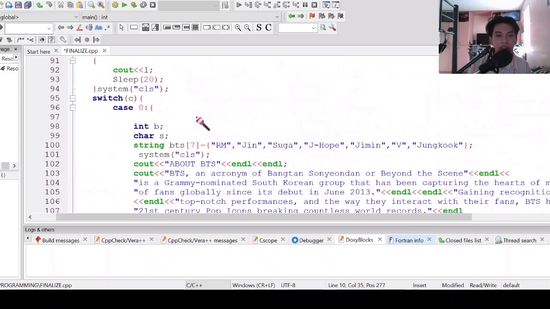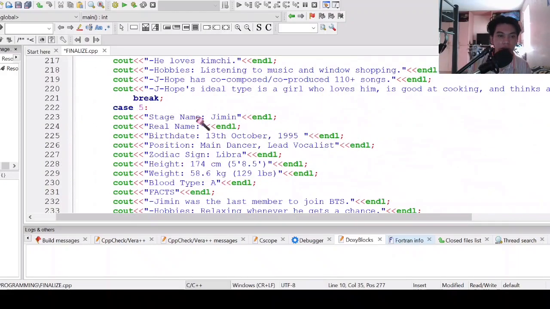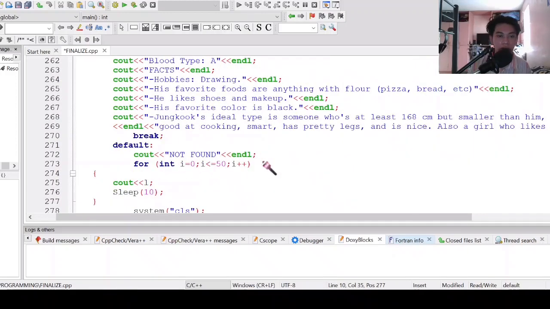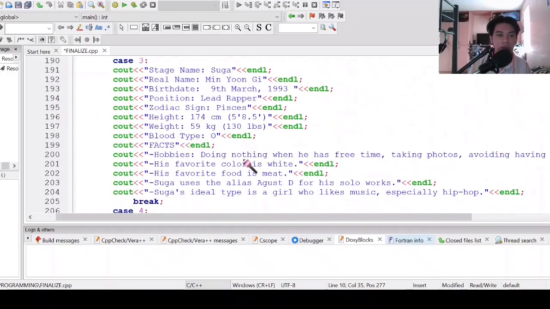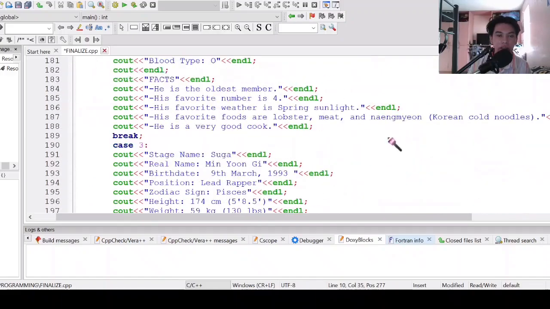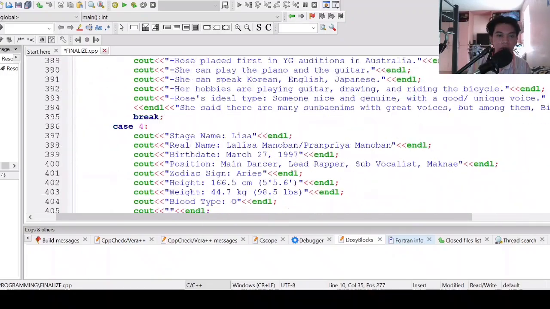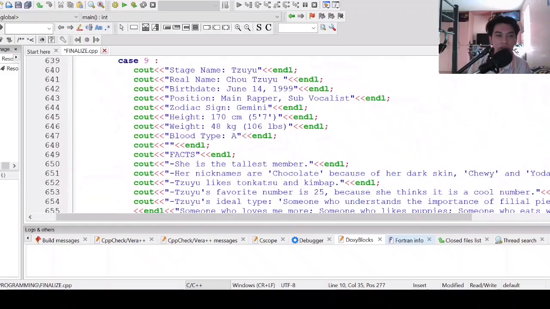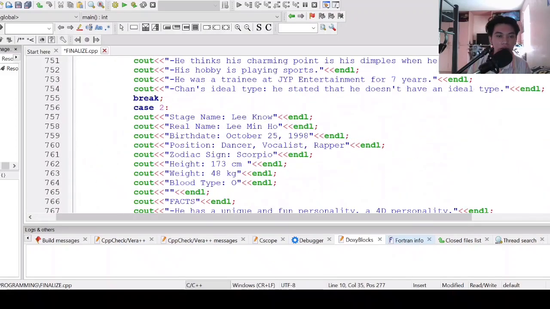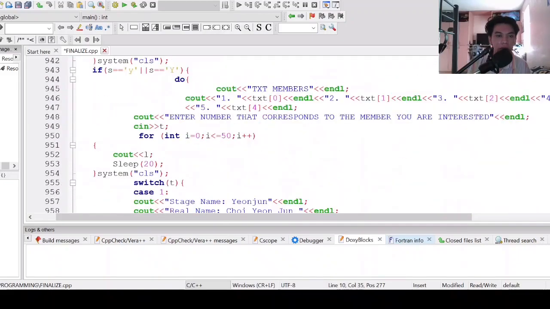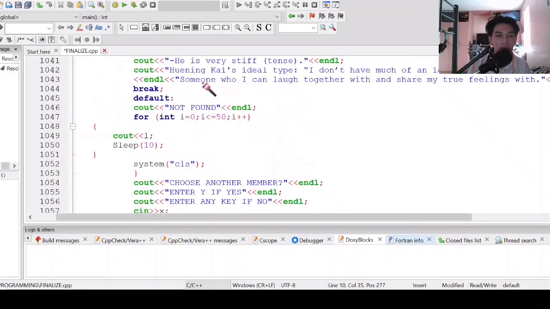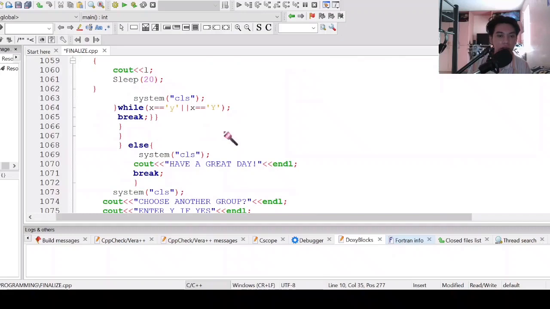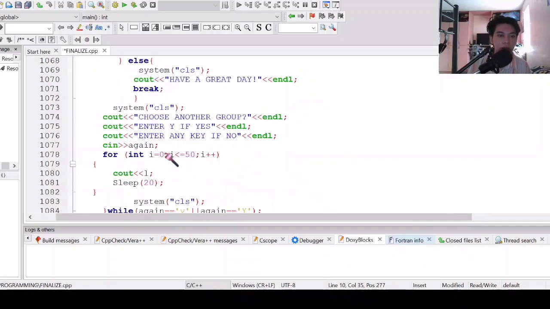If the user entered an invalid number, it will go to the default, not found, then system clear screen, then ask to choose another member. If yes, it will go back to the members here. Then if not, it's almost all the same. So if the user does not want to choose another member, it will ask the user if he or she wants to choose another group. So enter Y if yes, and it will go back again to the groups.